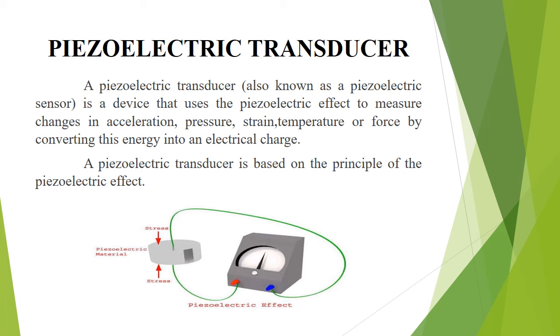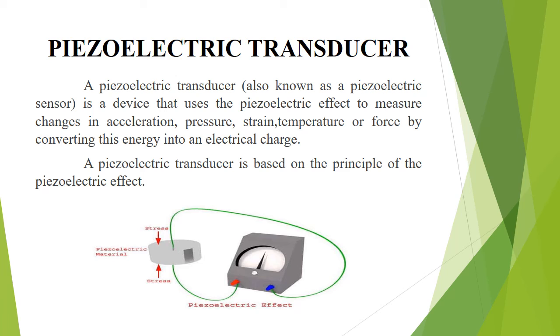A piezoelectric transducer is a device that uses the piezoelectric effect to measure changes in acceleration, pressure, temperature, force, etc. An externally applied force entering the transducer through its pressure port applies pressure to the top of the crystal. This produces an EMF across the crystal proportional to the magnitude of the applied pressure.